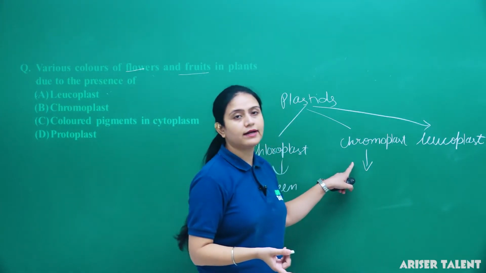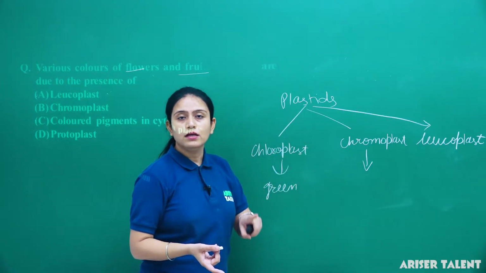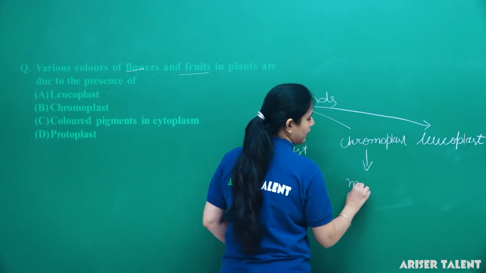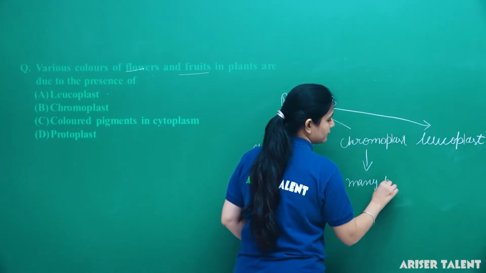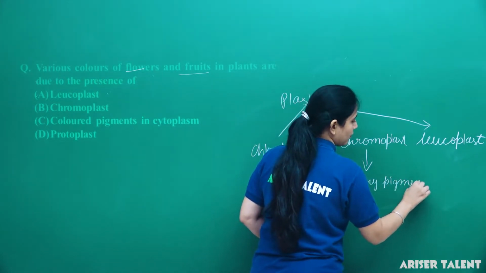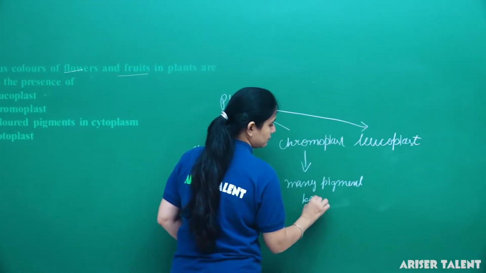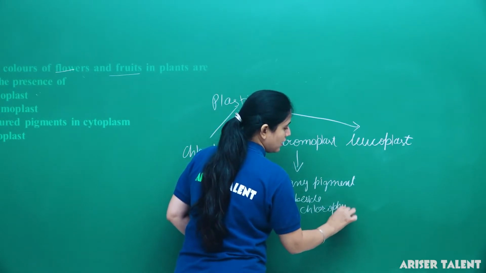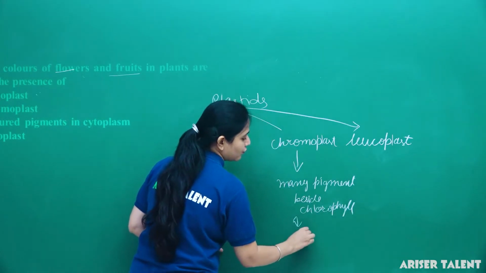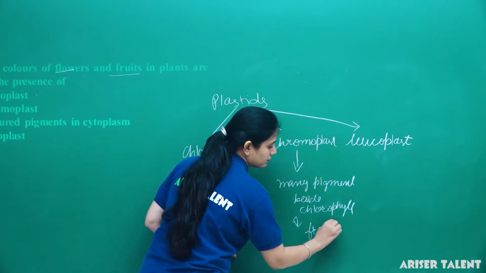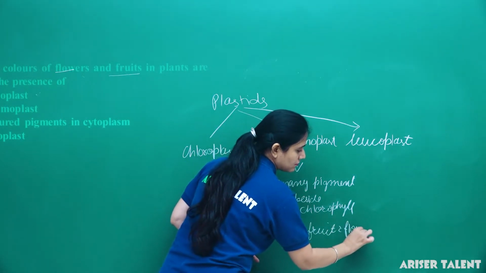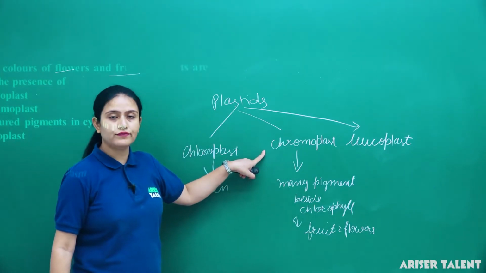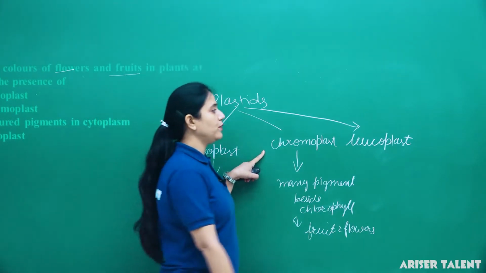So chromoplast contains many colors, many pigments, besides chlorophyll, and generally it is present in fruits and flowers. This is the reason that fruits and flowers get different colors due to the presence of chromoplast.